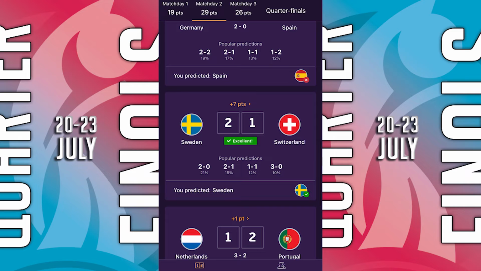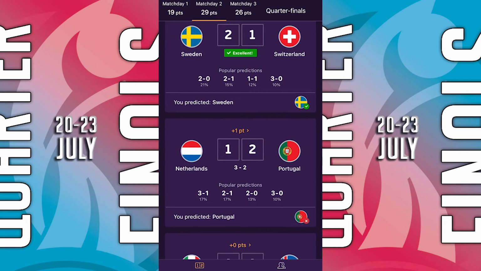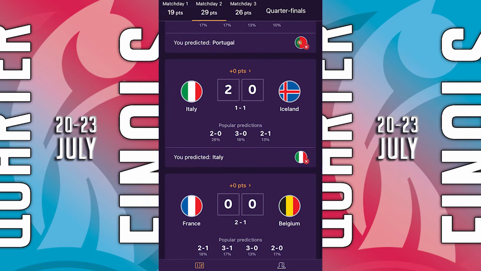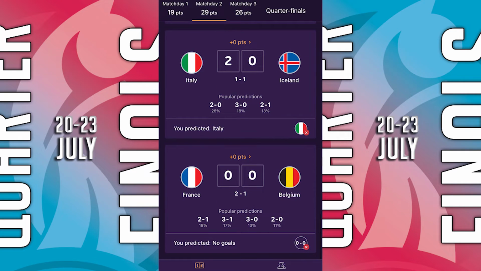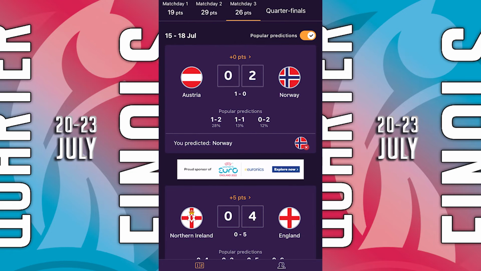I got the score spot on for the Sweden-Switzerland game, getting me 7 points there, including a point for the Sweden scoring first. 1 point for the Netherlands-Portugal game, 0 points for Italy-Iceland, and 0 points for France-Belgium. So that's been my best week so far. 26 points, not far behind with match day 3.